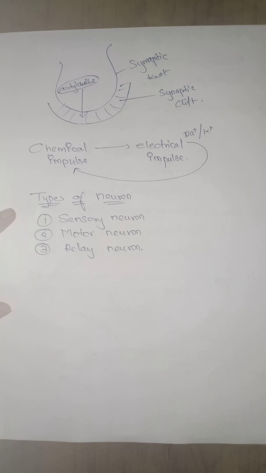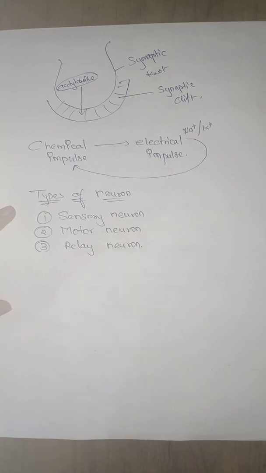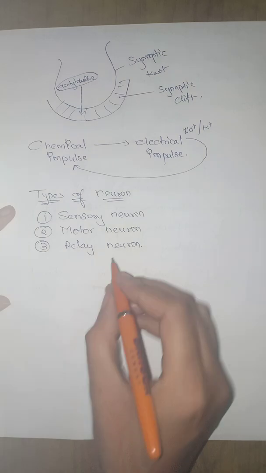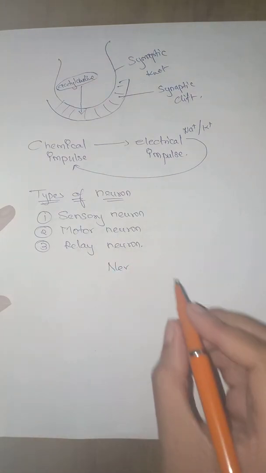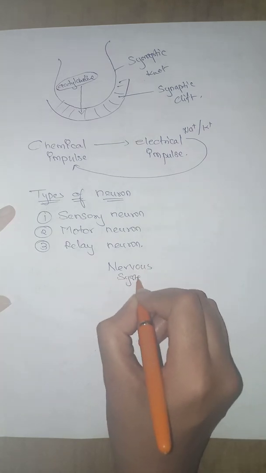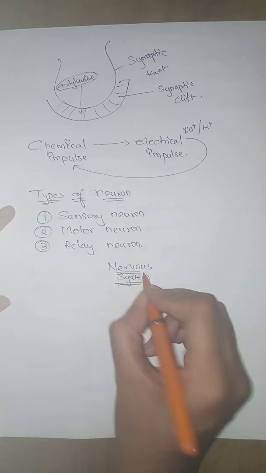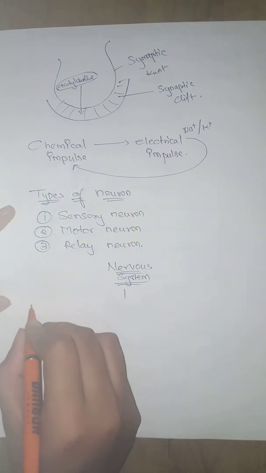Okay, so now whenever we talk about the human nervous system, it is basically divided into three types.